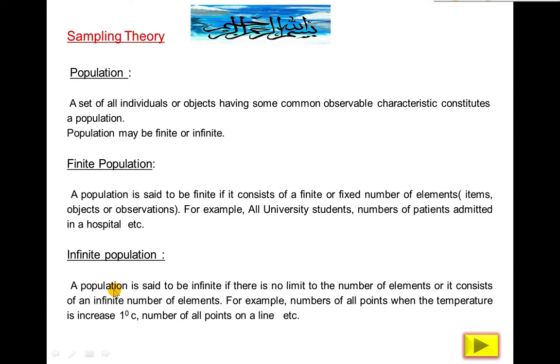Infinite population: a population is said to be infinite if there is no limit to the number of elements, or it consists of an infinite number of elements. Unlimited. For example, number of all points when the temperature is increased 1 degree centigrade, because if temperature increases from 15 to 16 degrees centigrade, there are infinite points between 15 and 16, because the variable is continuous. Temperature increases or decreases continuously. Number of all points on a line, etc.